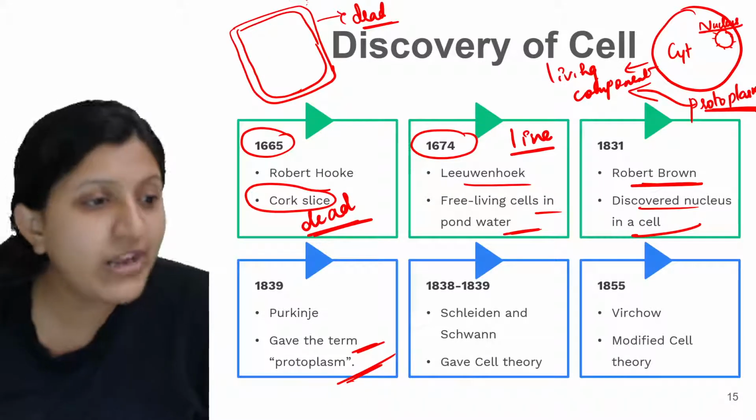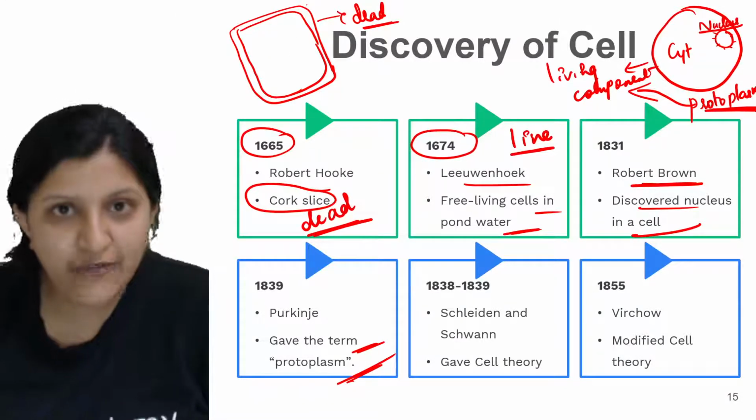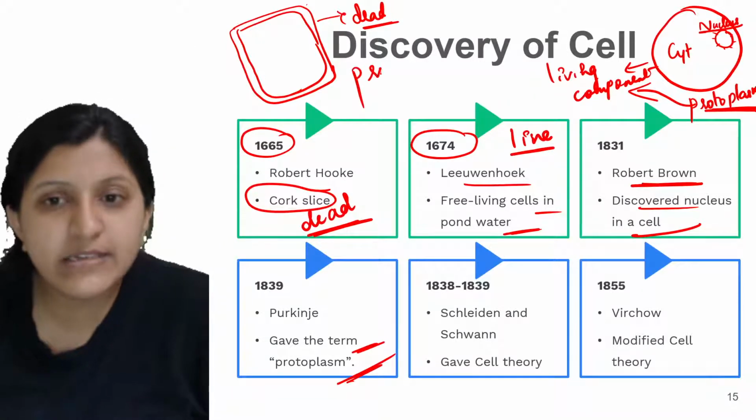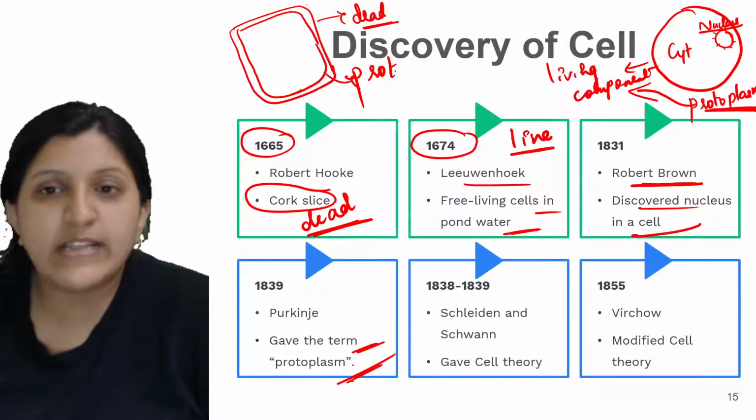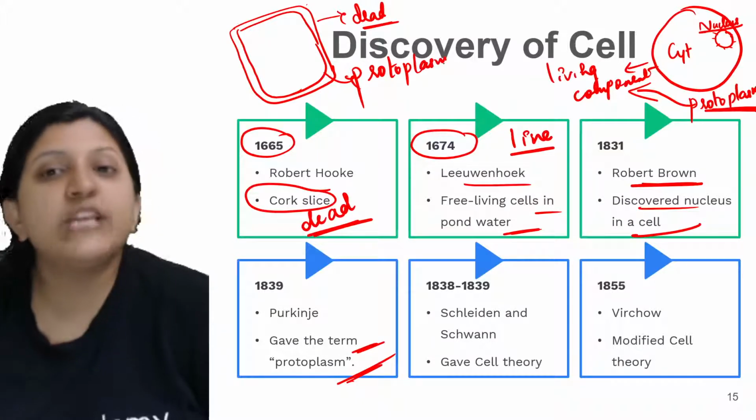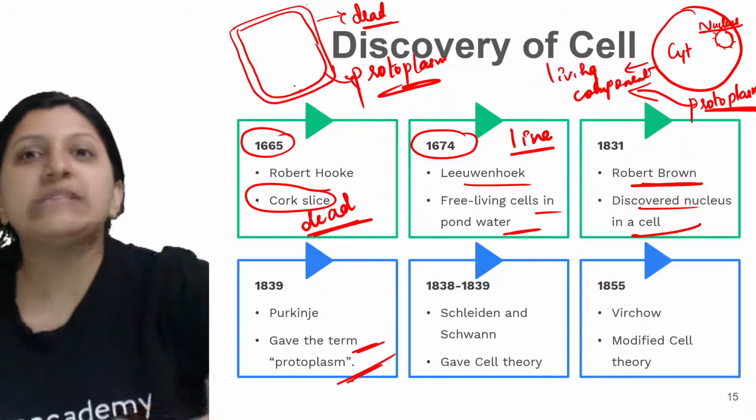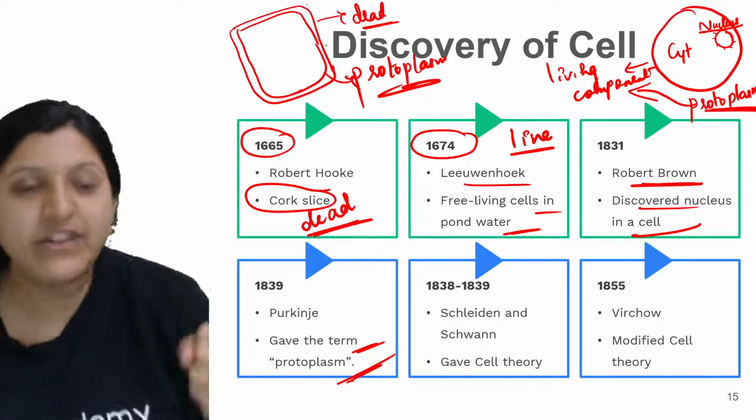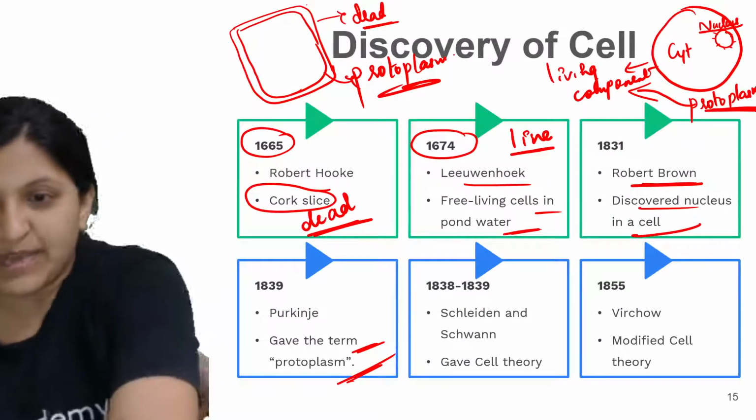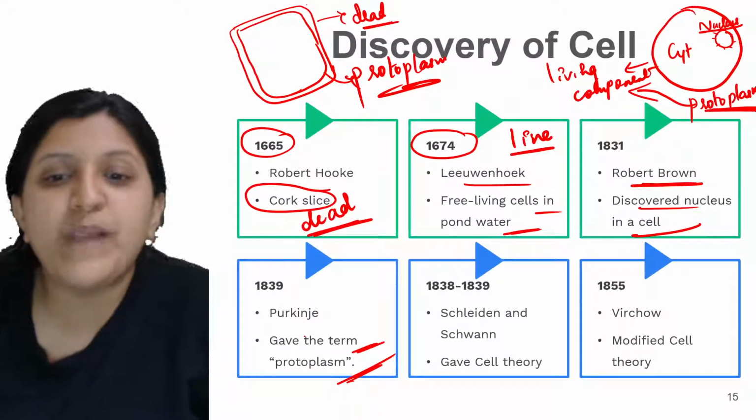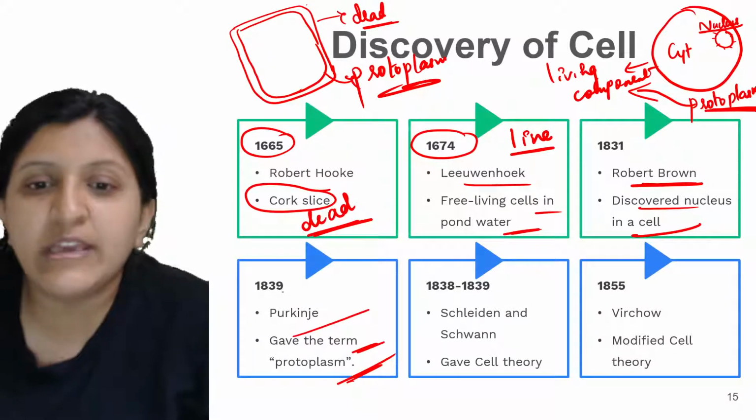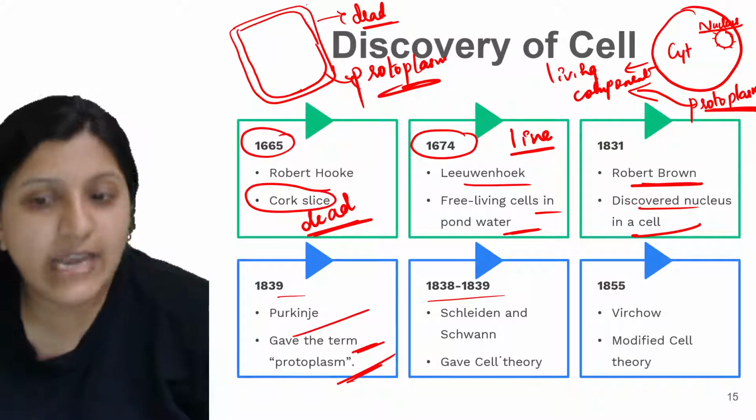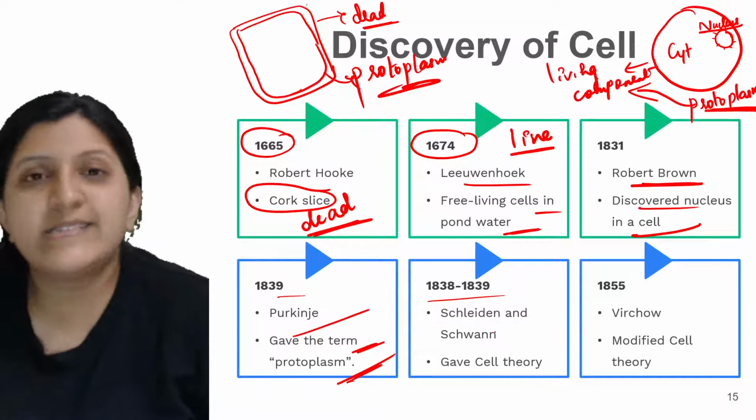So if we remove this particular cell wall from the plant cell, whatever is remaining can be considered under the protoplasm. That is from inside. So except the cell wall, whatever content is there is all protoplasm. The term protoplasm was given by Purkinje in the year 1839. Then 1838 and 1839, you will study about this in detail. That is the next chapter.